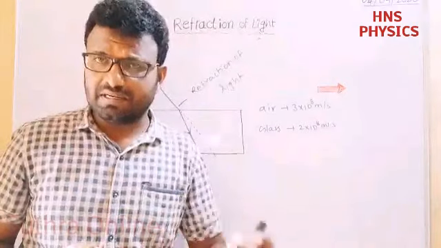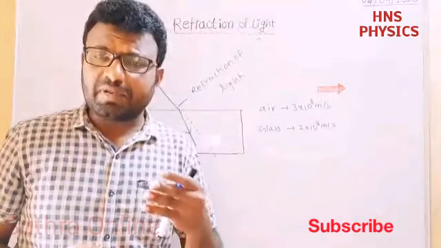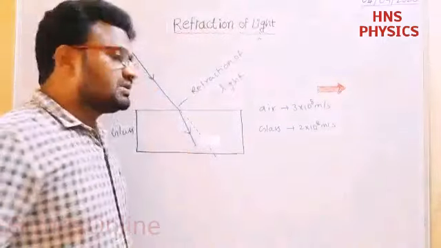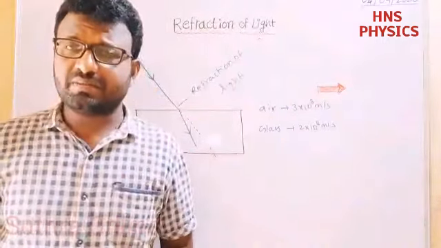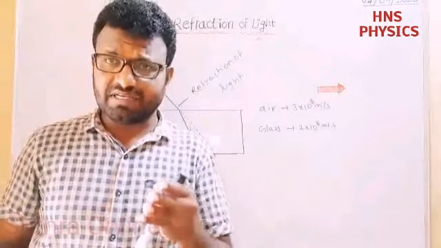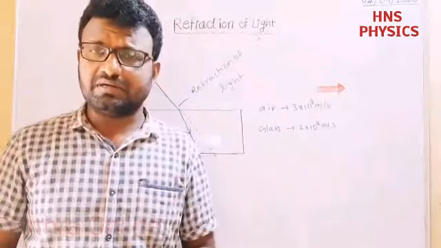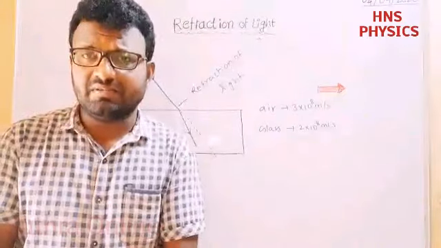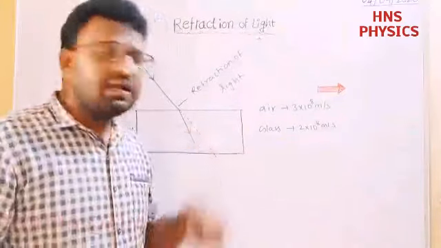That medium is called rarer medium, or we can say optically it is having less density. Next come to glass. It acts like a denser medium. Denser medium means the medium in which the speed of light is less. That medium is called denser medium, or we can say optically it is having more density. That's why it is called denser medium.